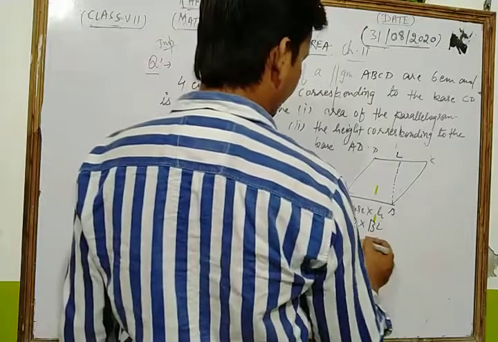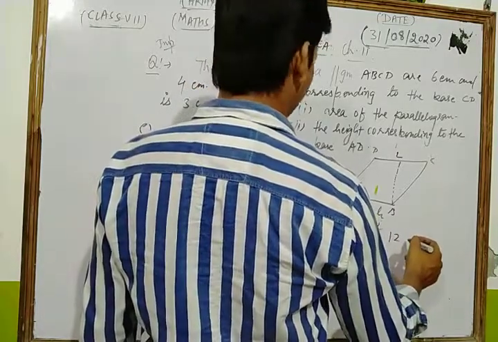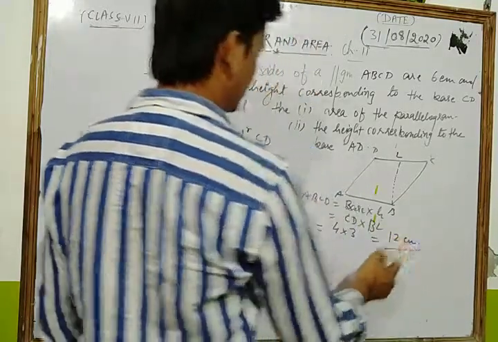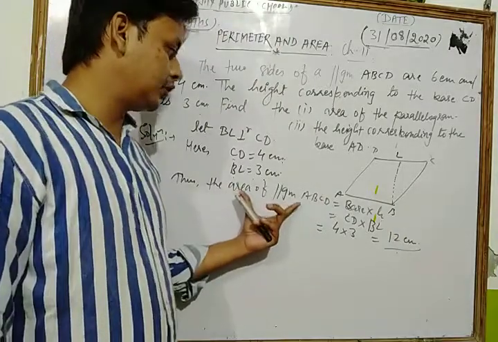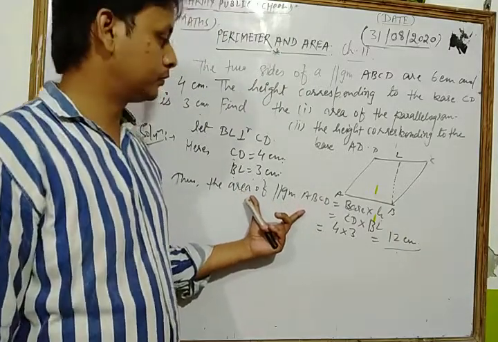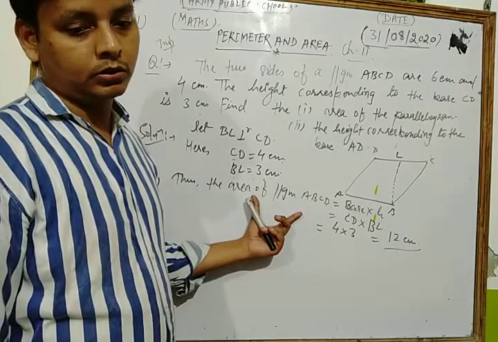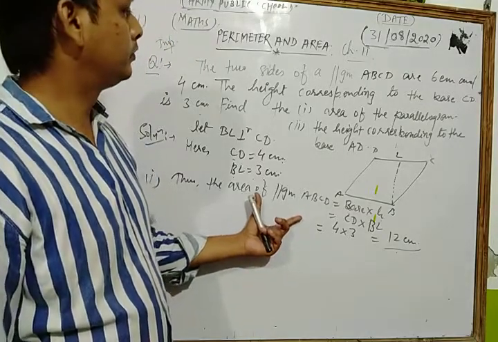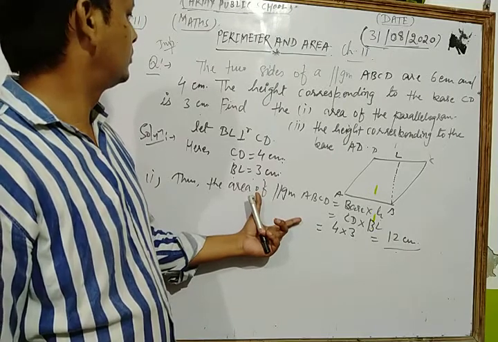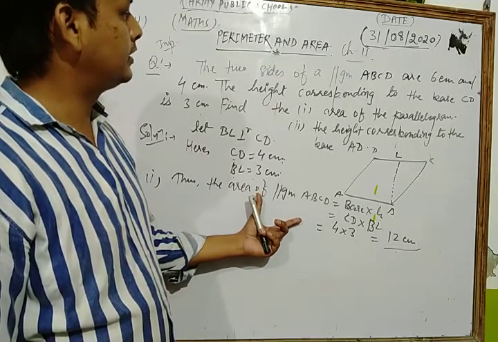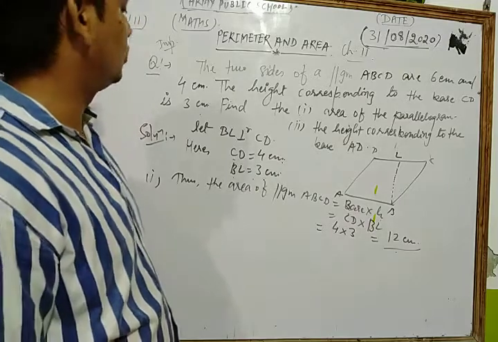So we have 4 into 3, that is 12 square centimeter. So dear student, in this way we find the area of parallelogram ABCD.